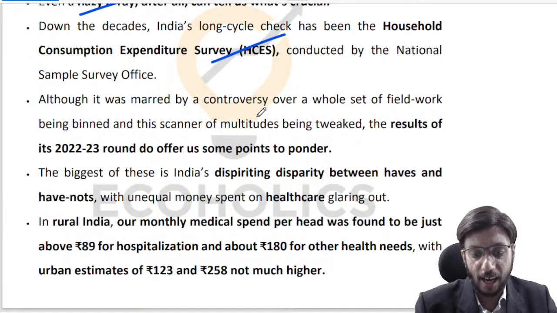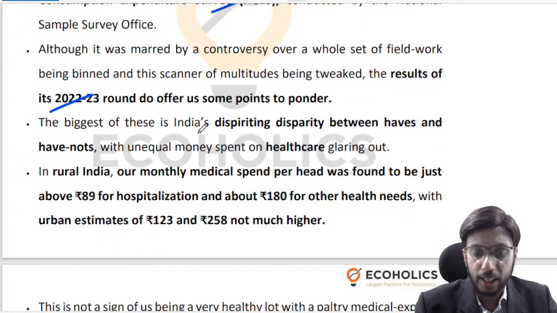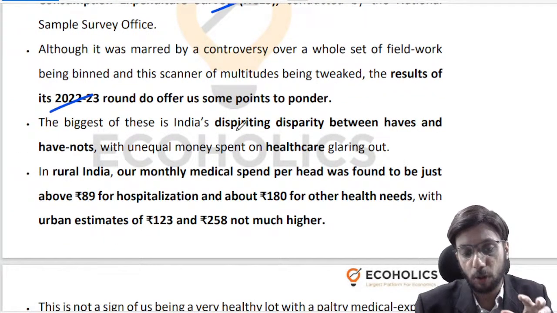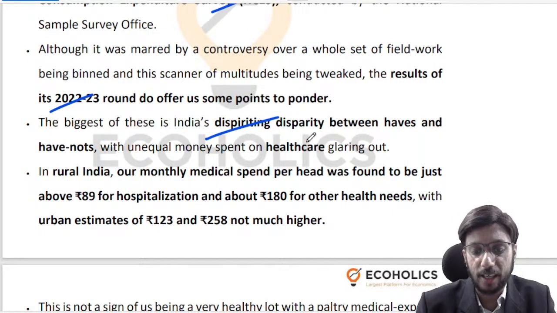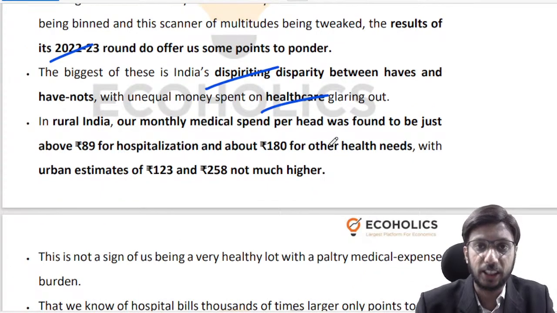The results that have been released for the 2022-23 round of the survey put a spotlight upon the disparity that exists in India in a variety of different spheres. In this particular article, we want to talk about the disparity related to healthcare expenditure in India.